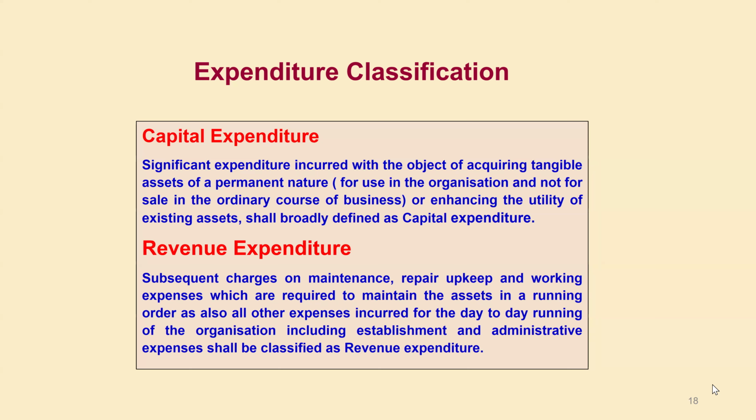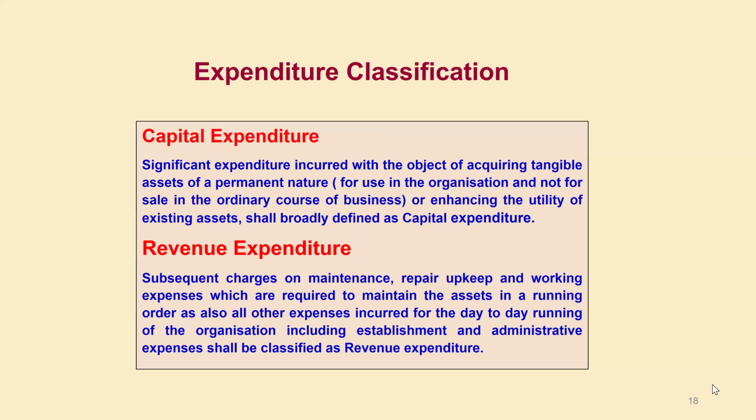So that is known as capital expenditure. Generally it will be used in the organization, and it is not for sale purposes. We have not purchased those items for selling.